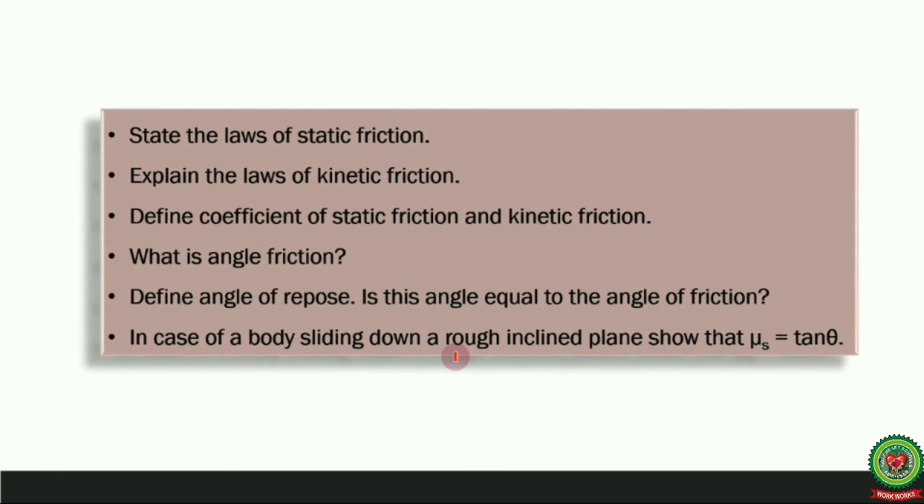Let's discuss some questions. Question number 1. State the laws of static friction. Question number 2. Explain the laws of kinetic friction. Question number 3. Define coefficient of static friction and kinetic friction. Question number 4. What is angle of friction? Question number 5. Define angle of repose. Is this angle equal to the angle of friction? And the last is, in case of a body sliding down a rough inclined plane, show that mu_s is equal to tan theta. That's the end of the topic.